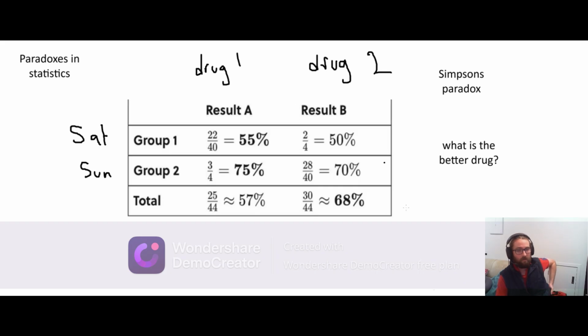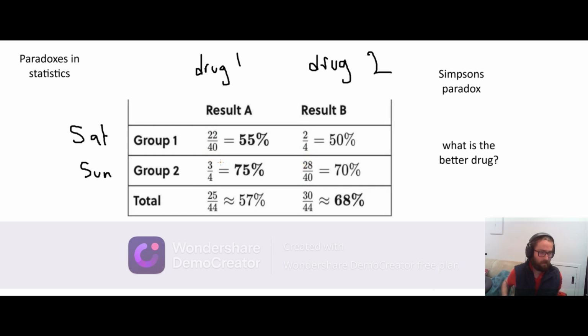Well, what we can say is that even though drug B seems to be better overall, drug A was better on Saturday, and drug A was better on Sunday. So why is drug B better overall? It shouldn't make any sense. The reason these numbers can behave this way is because obviously these fractions are different. So this one is a smaller fraction, this is a bigger fraction, and then they flip around. That's why these numbers can behave this way.